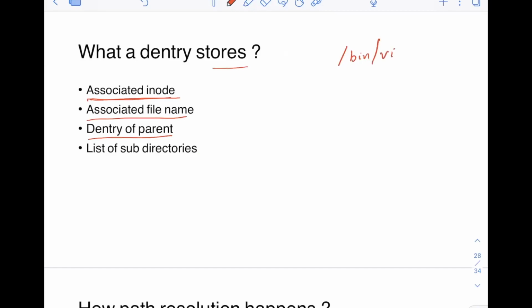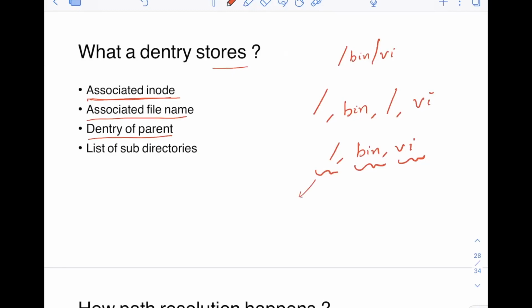It can be broken down into components: slash, bin, slash, which is the same as before, and vi. Of course, the unique ones are slash, bin, and vi. For each of these, a Dentry object is created when you are accessing these files. Now, for each of these, for example, slash, right?